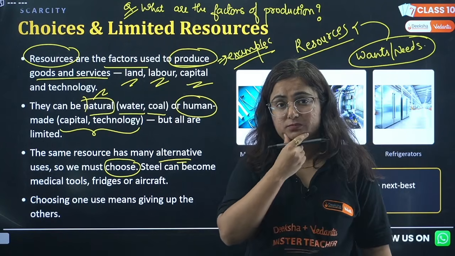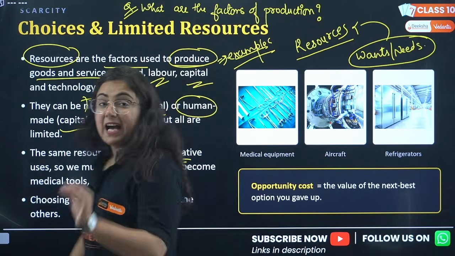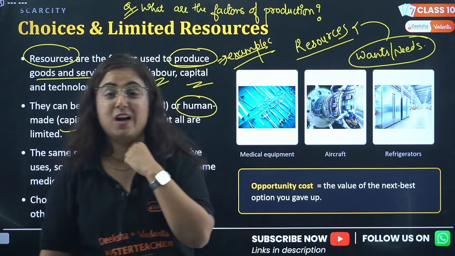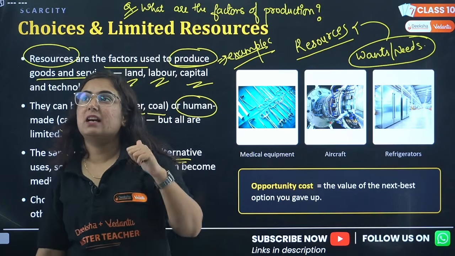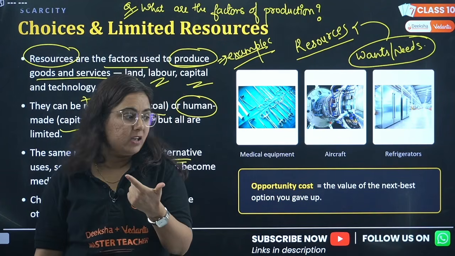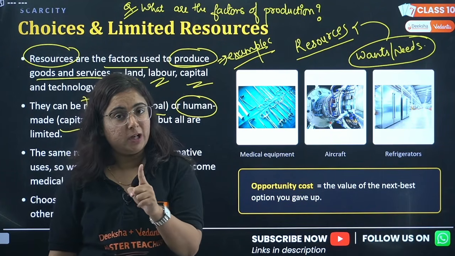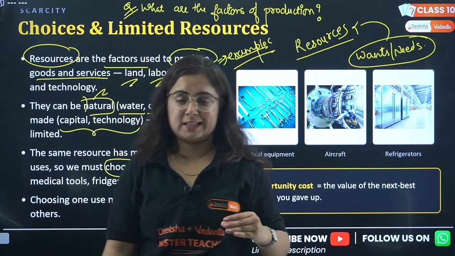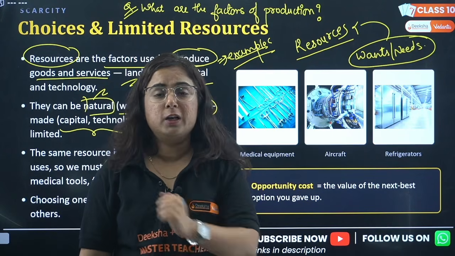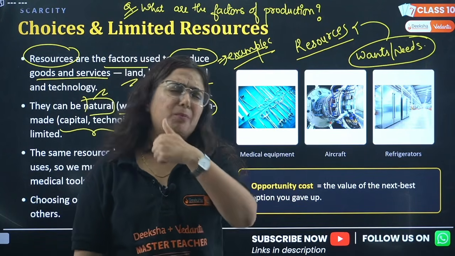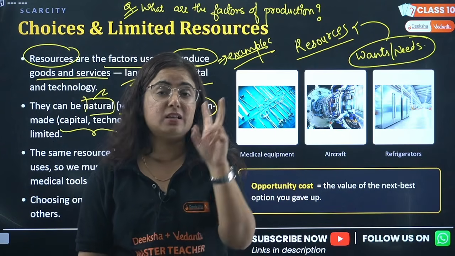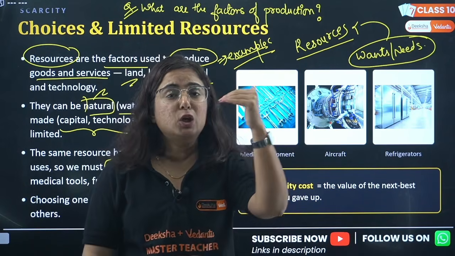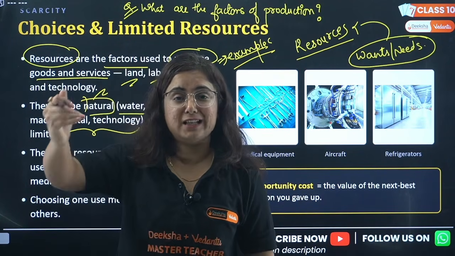Now what is that? Let me tell you, beta. I have a very good example for this: the example of Zudio and Zara, right? Brands of the same owner, but there are 2 different brands. Why? Because of the choices. See, in India or in the world, there are many types of population, but I am categorizing them as 2 types. One is the low income group of people. One is the high income group of people.